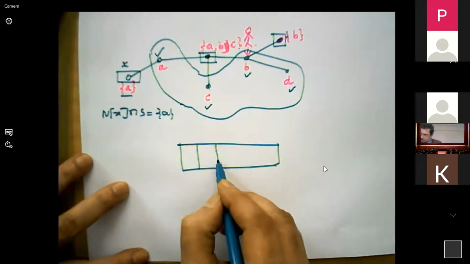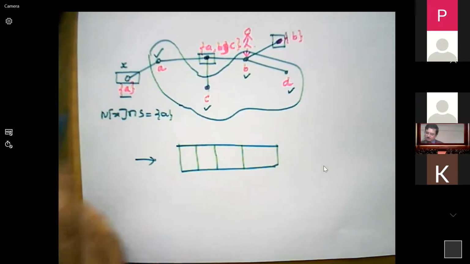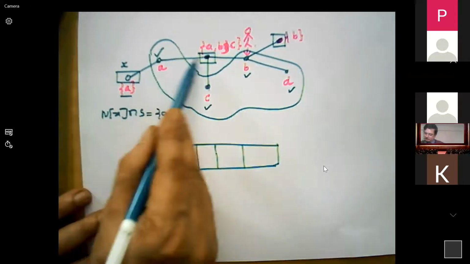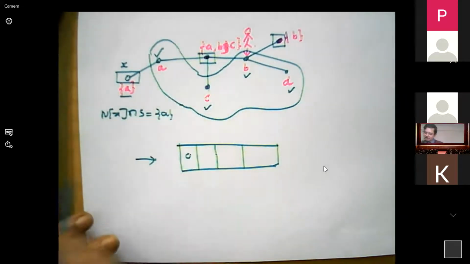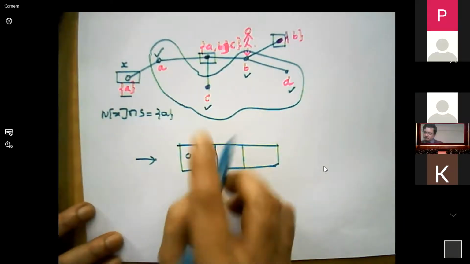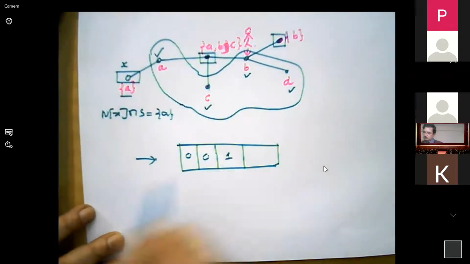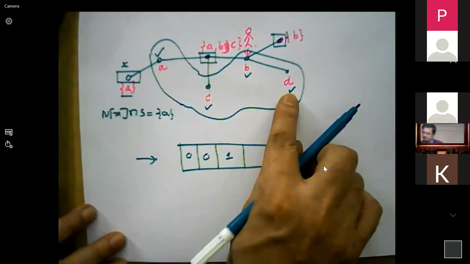We now have 4 bits. What is the message I'm getting here? The message I'm receiving from A is nobody. The message I'm getting from C is nobody in the neighborhood. The message I'm getting from B is 1. The message I'm getting from D is 1.